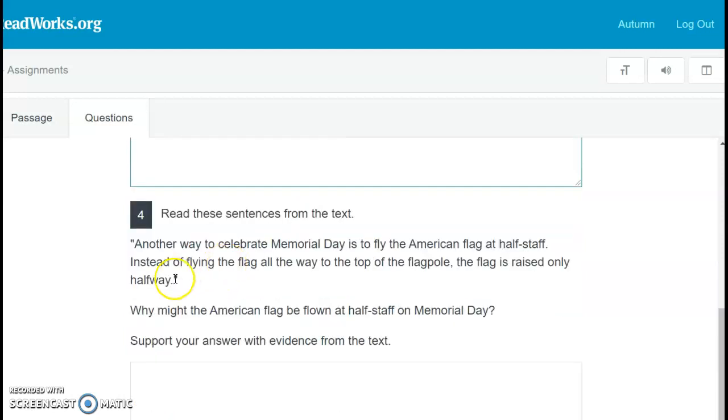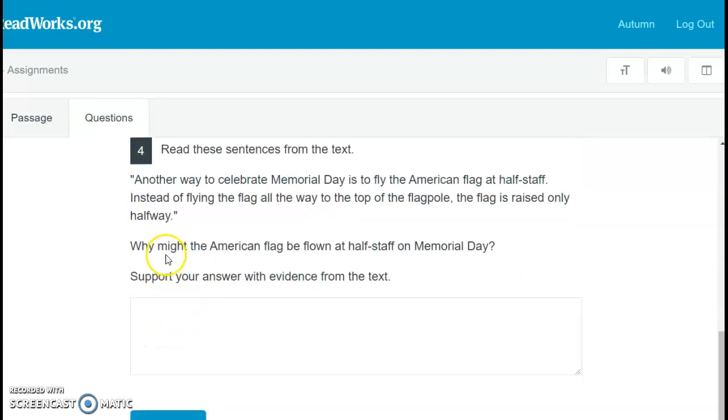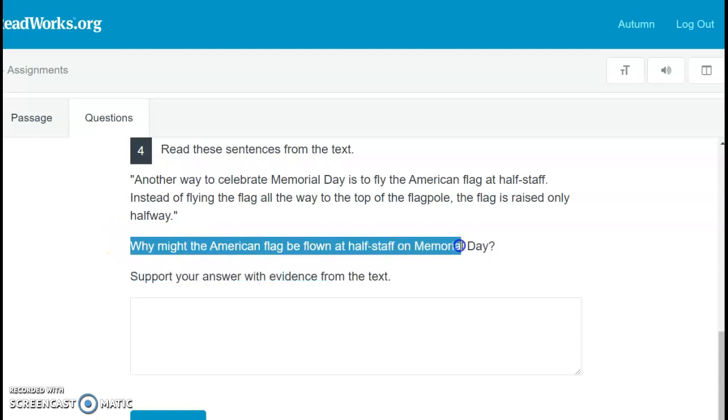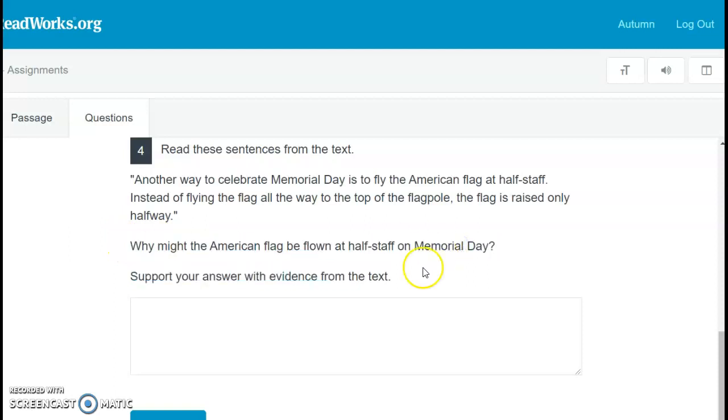And then your last question, it says, read these sentences from the text. Another way to celebrate Memorial Day is to fly the American flag at half-staff. Instead of flying the flag all the way up to the top of the flagpole, the flag is raised only halfway. Here's your question, why might the American flag be only flown at half-staff on Memorial Day?